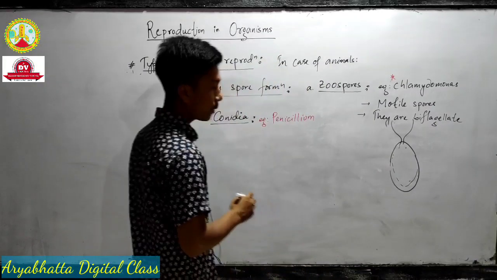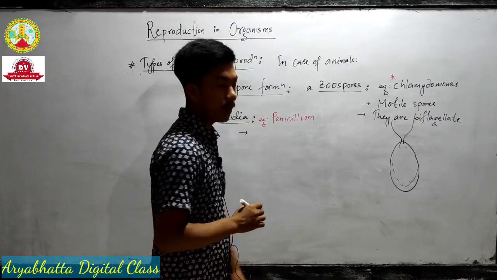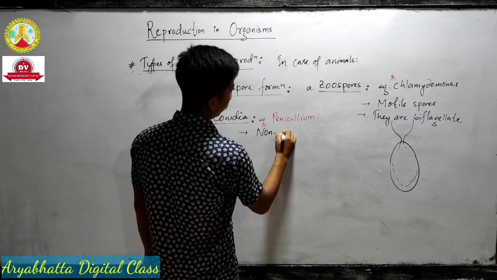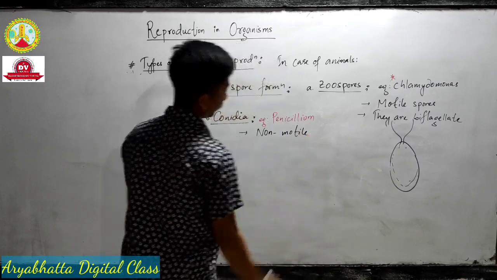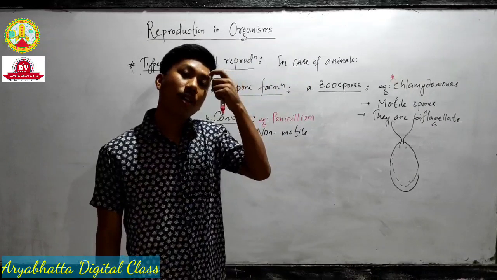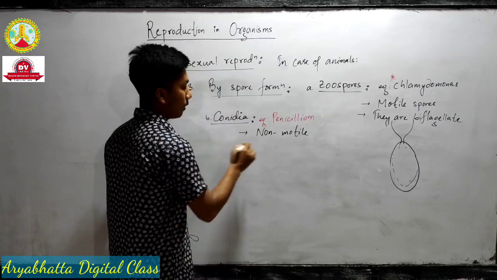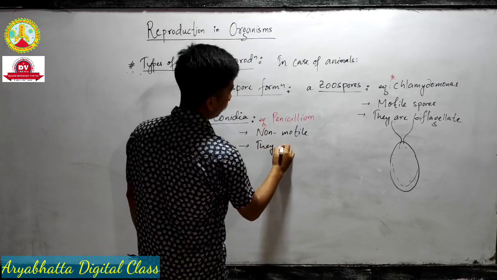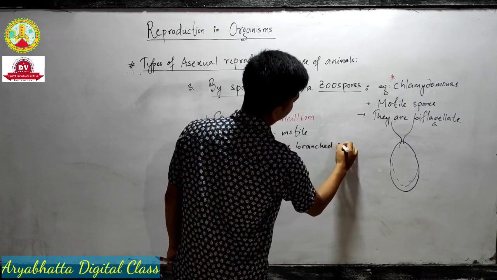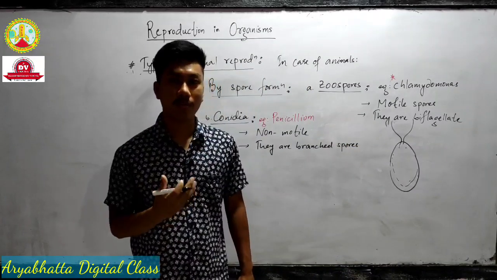Penicillium is a fungus, right? Two important features: conidia spores are non-motile, which means they cannot swim or move. Next important feature, they are branched spores. Their structure is branched and they remain in a chain structure.